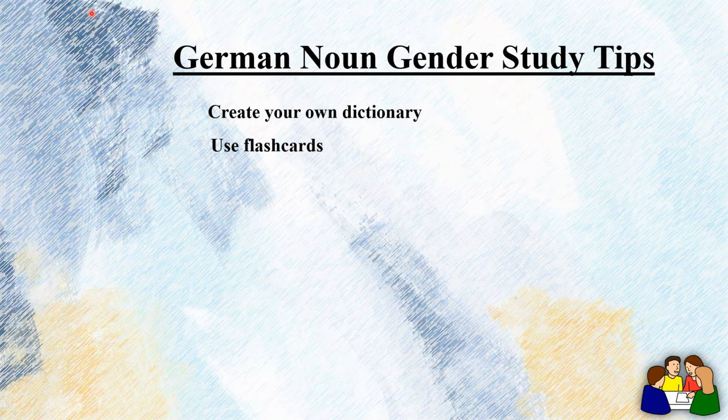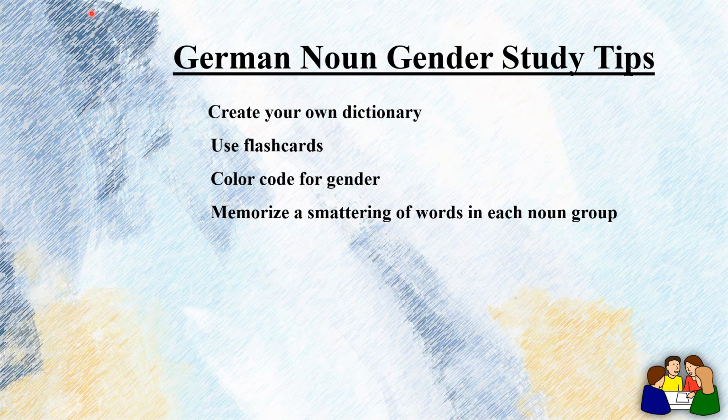Second tip is use flashcards. Rather, you should create your own flashcards. Write the German word without gender on one side, and the gender abbreviation, M for masculine, F for feminine, N for neutral, and the translation on the other side. Color code for the gender. Pick 3 contrasting colors for masculine, feminine and neutral. I generally use blue, red and green respectively. In your dictionary, write the new nouns in the color of the gender of that noun. For example, Hund in blue, Katze in red, Pferd in green.